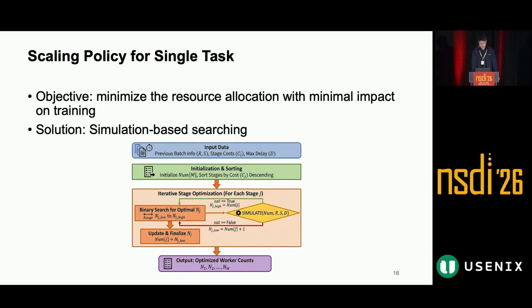Formally, our goal is to minimize resource allocation with minimal impact on training. Our solution is simulation-based search. DistRS evaluates candidate allocations using historical workload information and picks the one that best satisfies the batch level constraint at low cost. Please refer to our paper for more details.